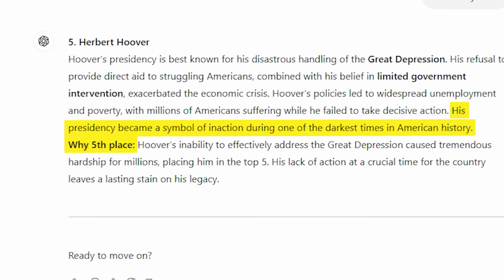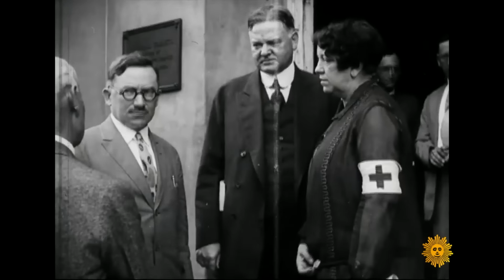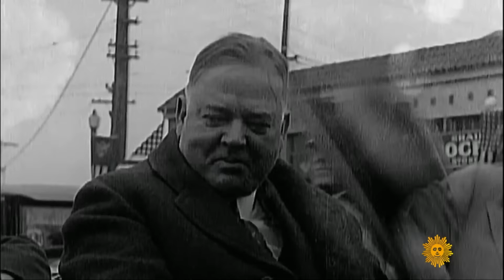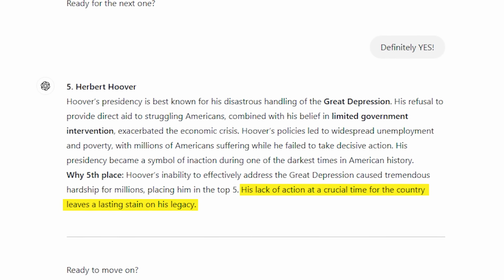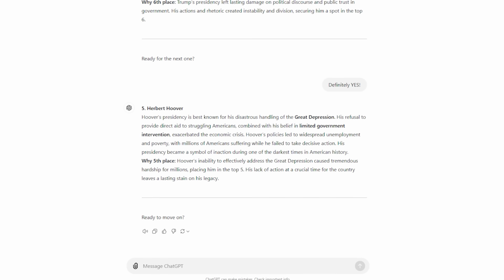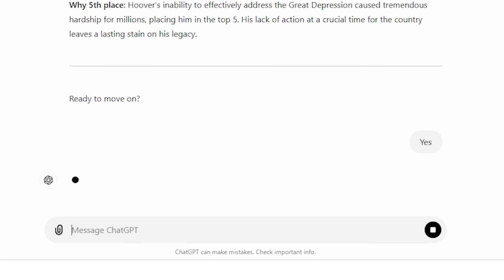Why 5th place? Hoover's inability to effectively address the Great Depression caused tremendous hardship for millions, placing him in the top 5. His lack of action at a crucial time for the country leaves a lasting stain on his legacy. Well, alright, Herbert Hoover makes it into the top 5. Now let's move on to 4th.